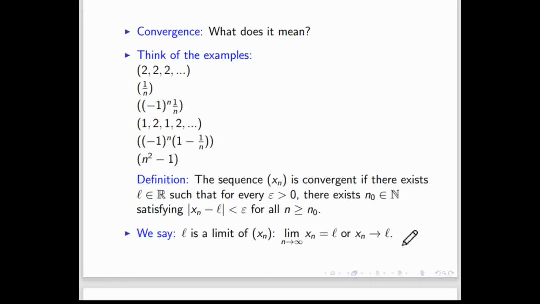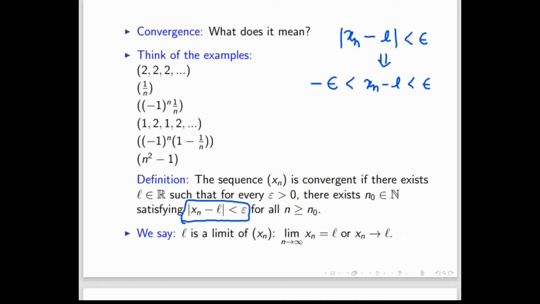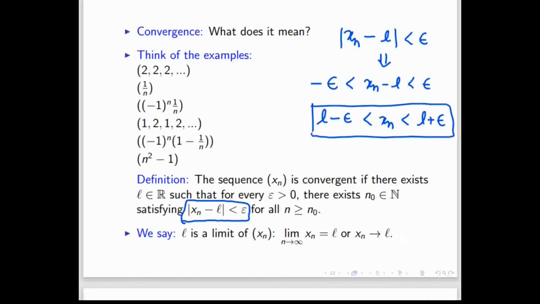So let me explain this definition first. This is the condition. Here it is written |xn minus L| is less than epsilon. Let me rewrite this. This is less than epsilon, so we can write this means it lies between minus epsilon and plus epsilon. And if we add L on both sides, then we will get L minus epsilon less than xn less than L plus epsilon. And that is true for all n greater than n0.